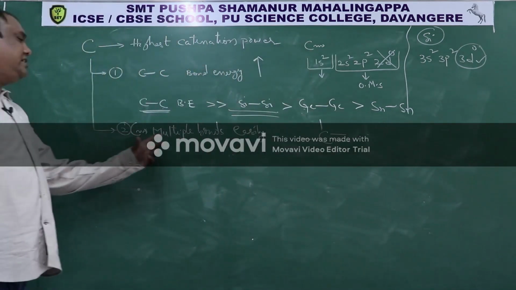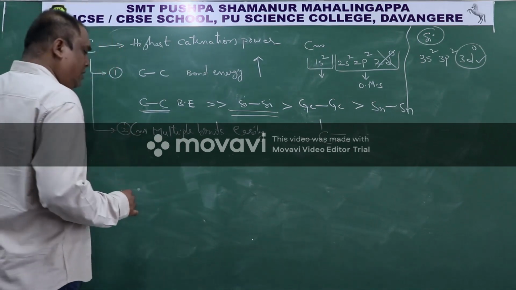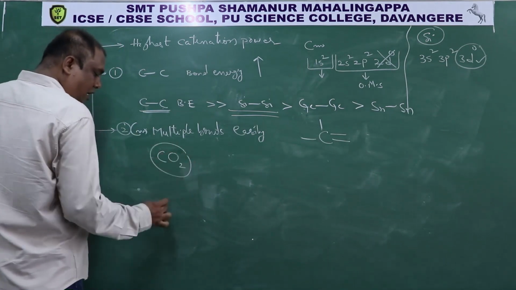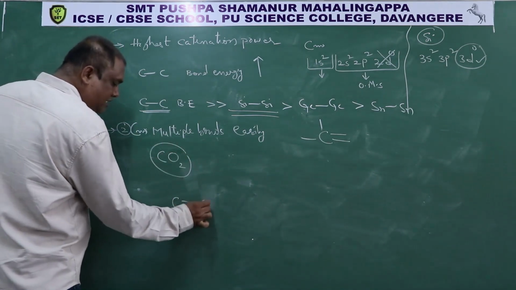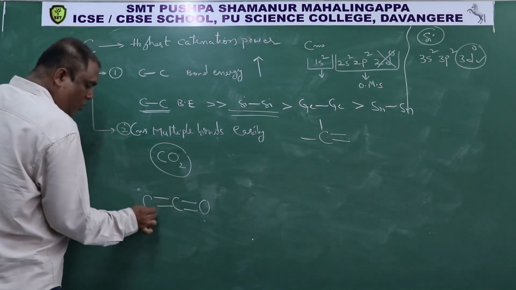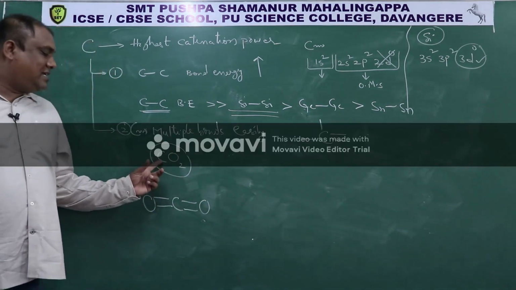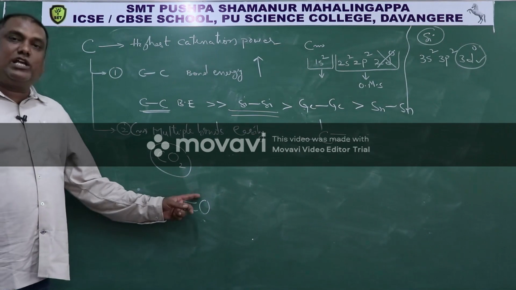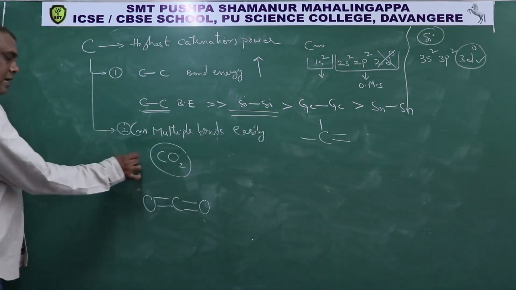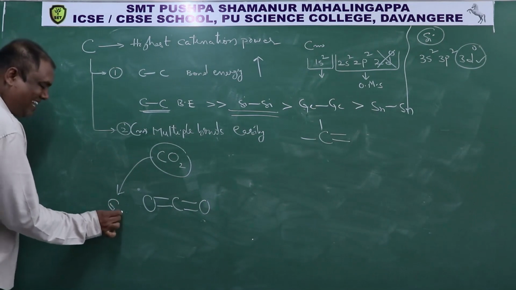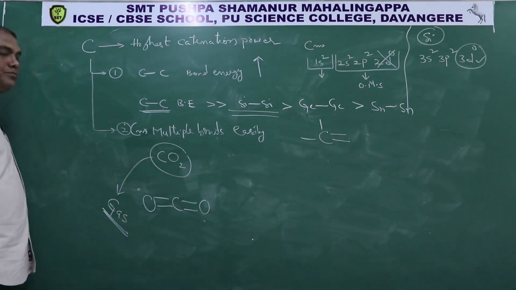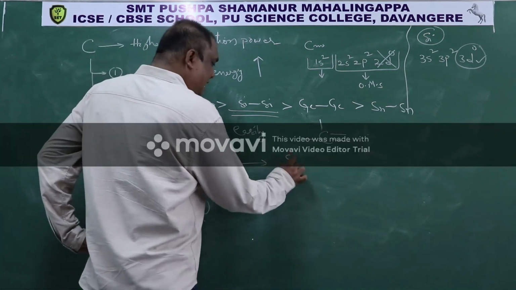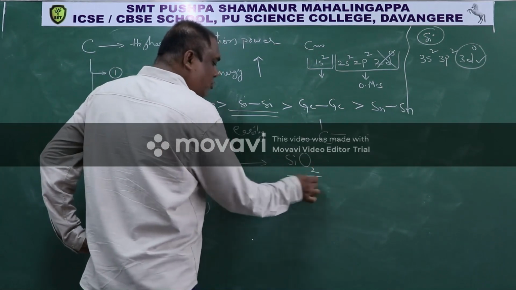Let us study this in detail with an example. If you take the carbon dioxide molecule, its structure is O double bond carbon double bond O. It means carbon dioxide exists as discrete, meaning separate, CO2 molecules. Therefore, carbon dioxide at room temperature is a gas. But now, a similar compound of the same group: this is carbon dioxide and this is silicon dioxide.